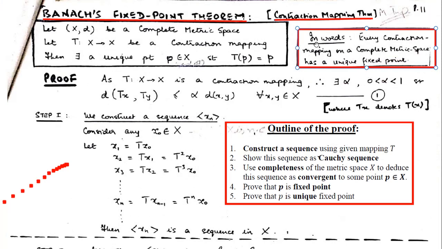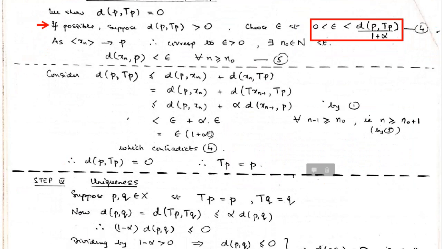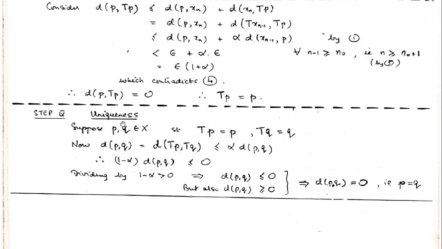What was the contraction mapping theorem? The statement was that we have to prove that a contraction mapping on a complete metric space has a unique fixed point. We have proved it has a fixed point, but uniqueness is still to be proved. That's very simple. I have already discussed a hint to it. We have to prove uniqueness.